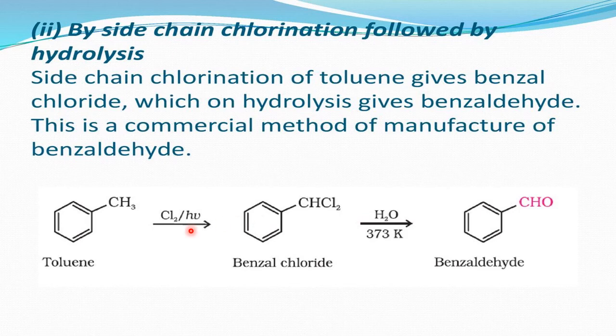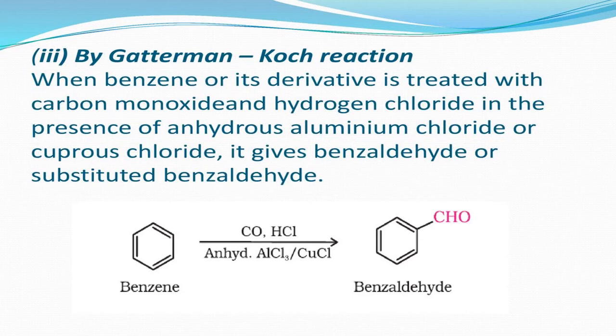Using the same toluene to benzaldehyde using the chromyl chloride, Etard. Toluene to benzaldehyde using the chromic oxide and one more, acetic anhydride. Now using the same toluene to benzaldehyde using the chlorination method. So three ways of converting toluene to benzaldehyde. Toluene is the second aromatic hydrocarbon. First aromatic hydrocarbon is benzene, next is toluene.